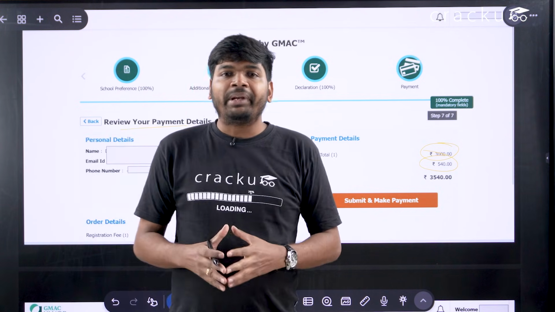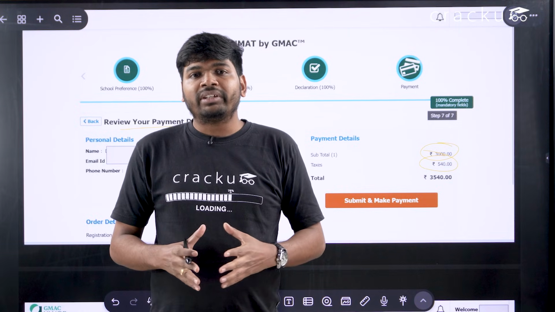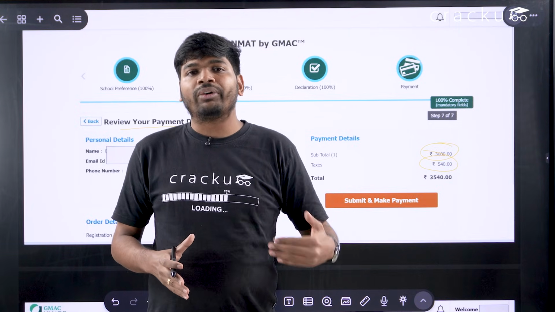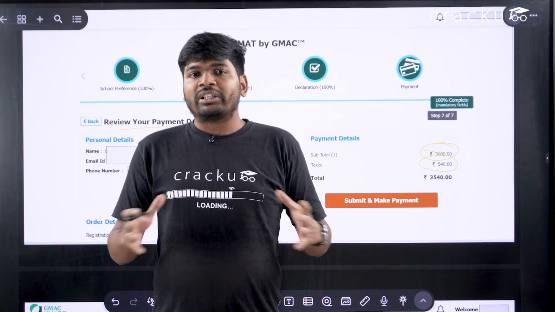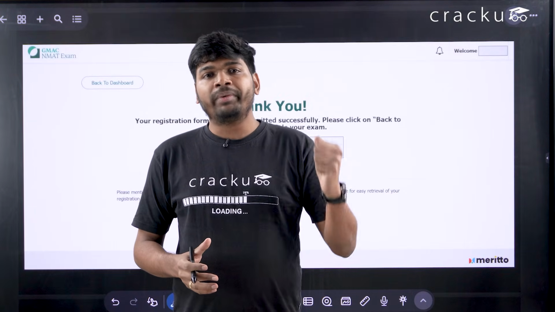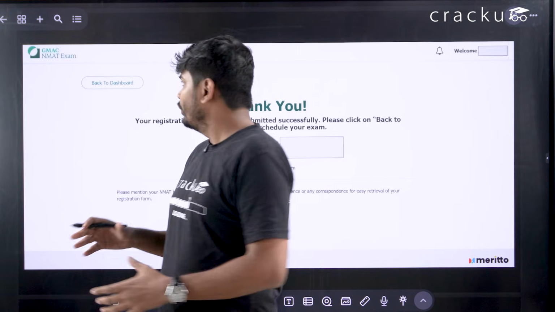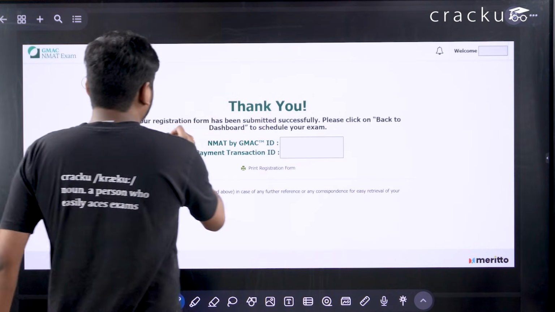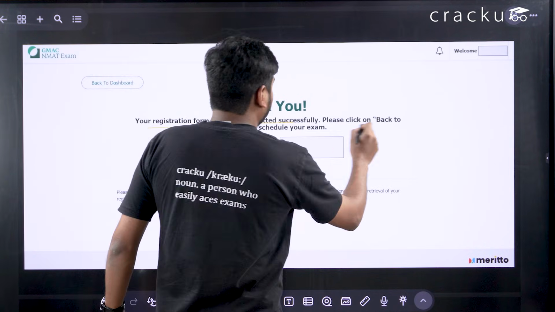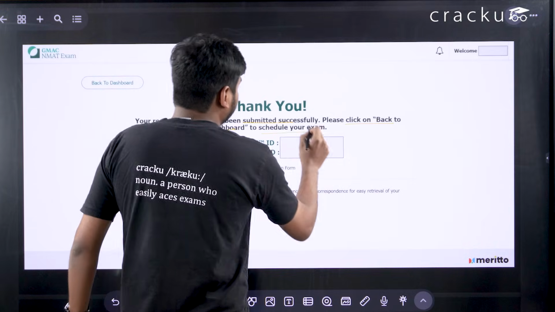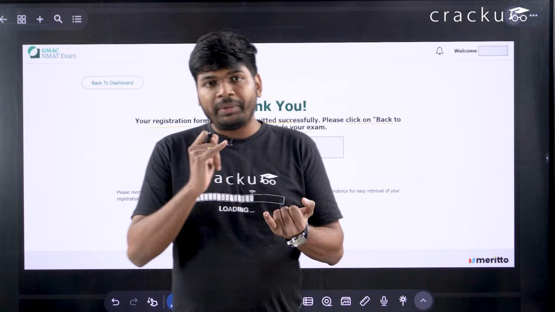Once you make the payment using the payment methods, maybe debit card, credit card or net banking, you can fill the entire form and you can submit it. Once you make the payment and submit it, then you will get a window. If your registration form has been submitted successfully, please click on back to dashboard to schedule your exam. Now the form is submitted.